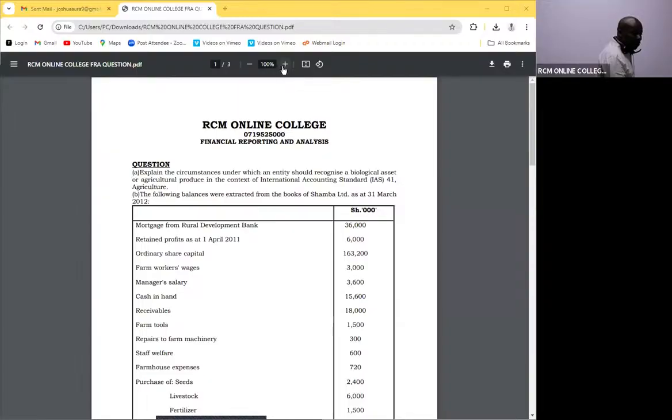So do we have the question paper first of all? I shared it here. Is there someone who has been able to download it? Yes, we have the question paper. I also happen to have it here, but I don't want to share because when I share like this, you will not be able to see my board.